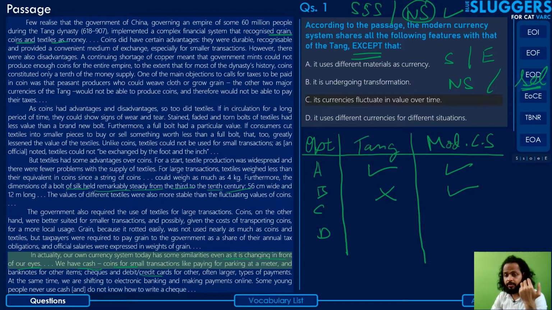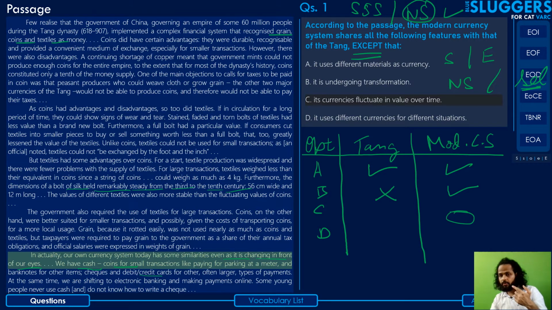Although we know it to be true, that in the modern era where we live, the value of these currencies does fluctuate, we need to stick to the purview of the passage, right? Within the purview of the passage, the author doesn't seem to have hinted, implied, or stated that the currencies fluctuate in the case of the modern currency system. The currencies fluctuate in value over time. Okay, so we're just going to put this on hold. We're not going to mark anything here.